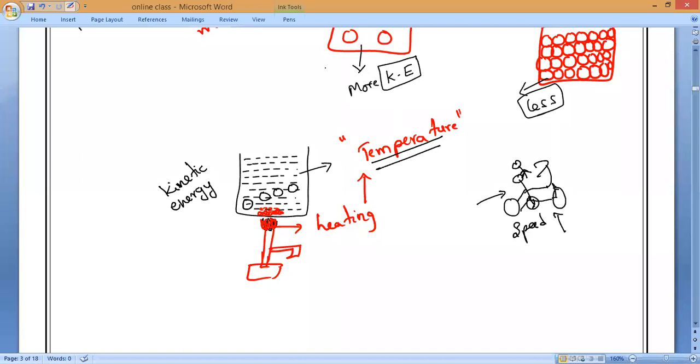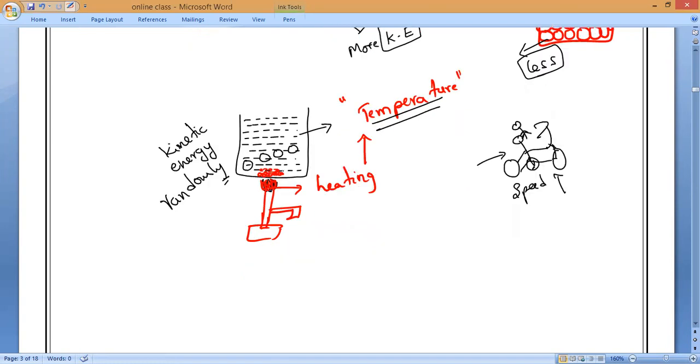So it leads to what? The particles will move more randomly. So particles start moving randomly, so the diffusion will increase. Diffusion increases.